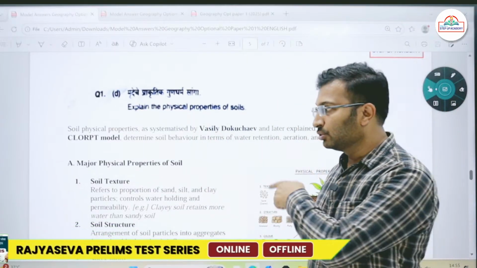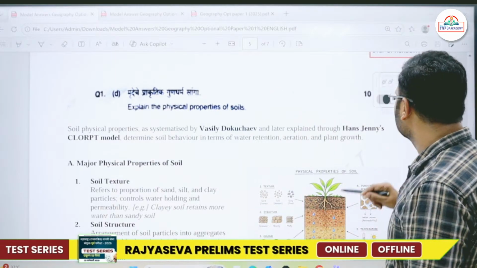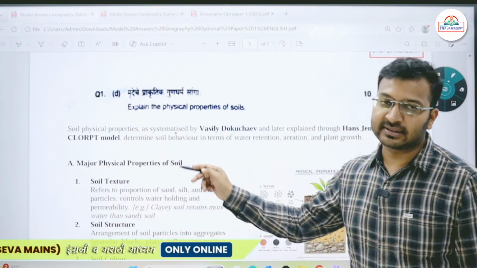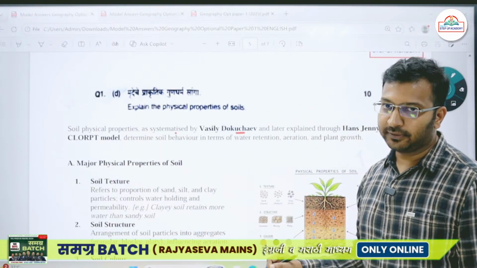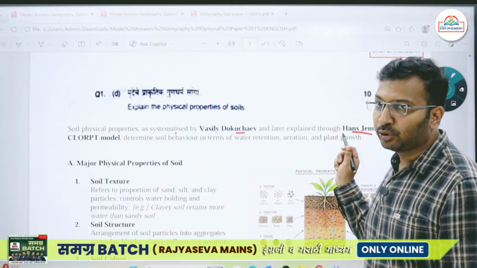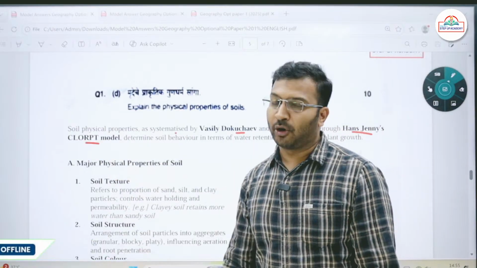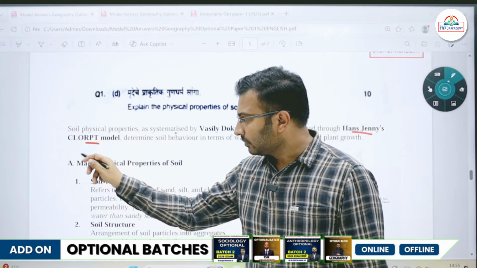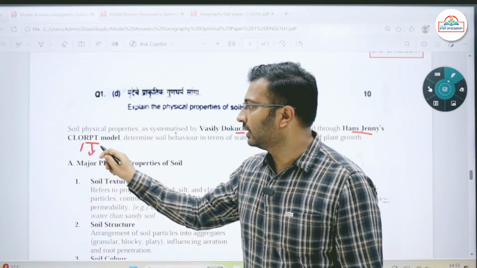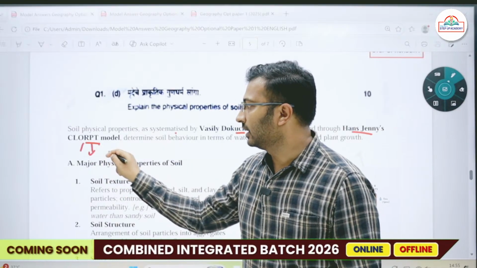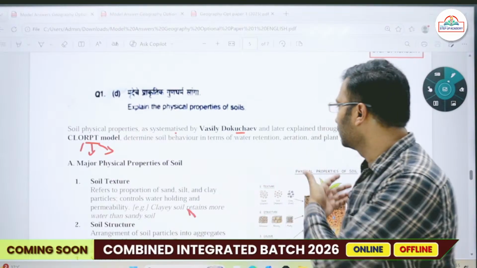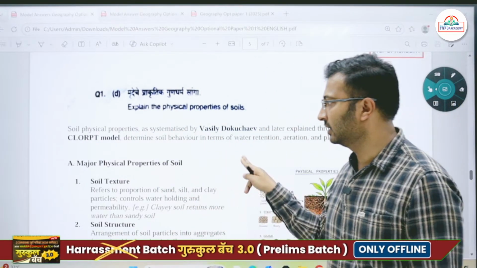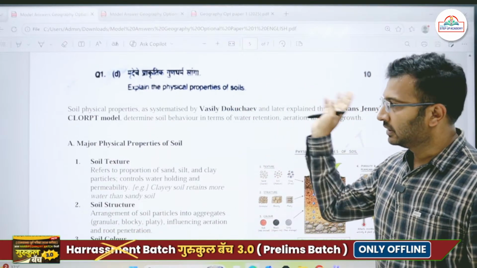So as usual, include the geographer's name at the start, right in the introduction. So soil physical properties as synthesized by Vasily Dokuchaev, and later explained through Hans Jenny's CLORPT model, that is climate, organism, then relief, then parent material and time. Okay, in geography optional classes we'll be talking about all these things in detail.